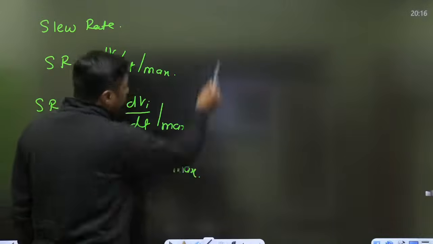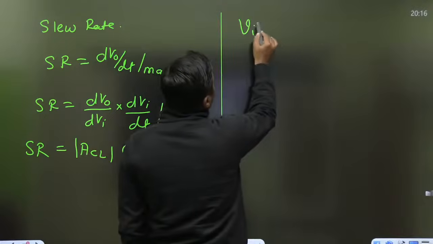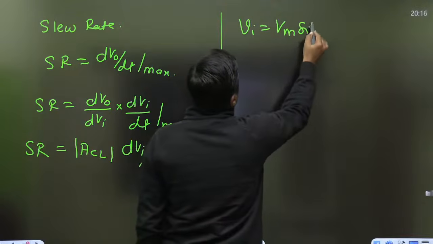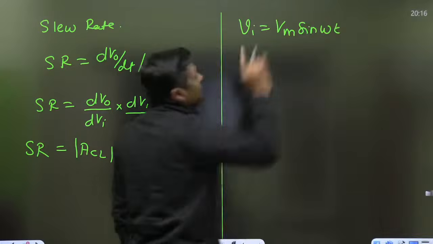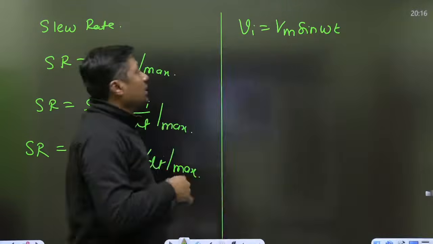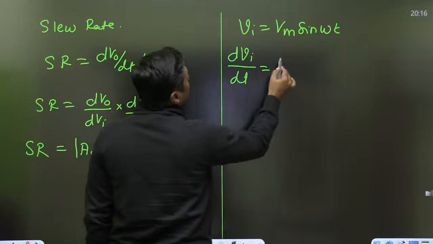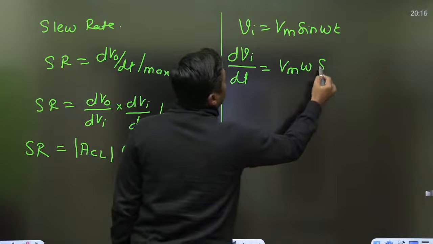Now suppose the input is given as a sinusoidal signal. If Vi is given as Vm sine of omega t, watch this. So what is the rate of change? dVi by dt is equal to Vm omega cos of omega t.